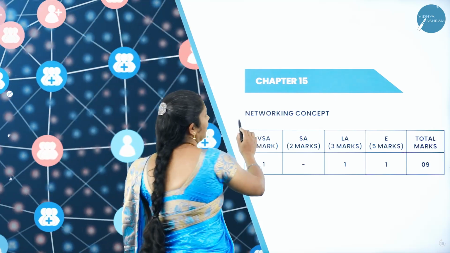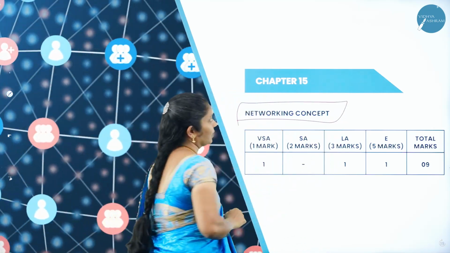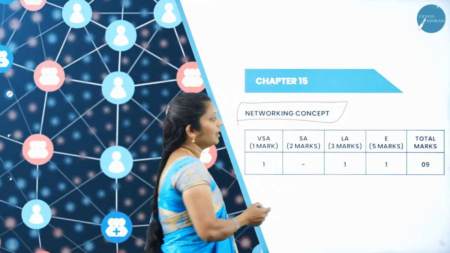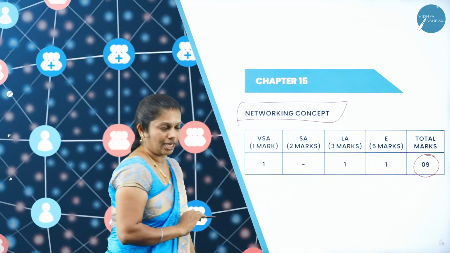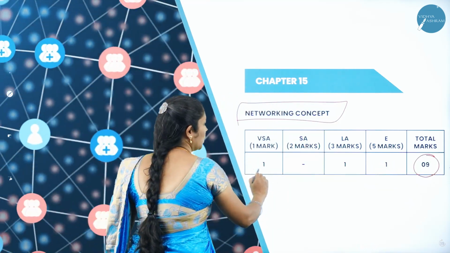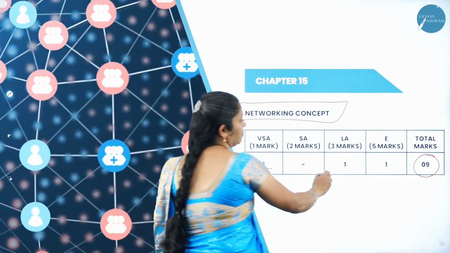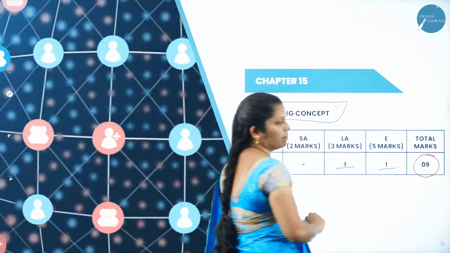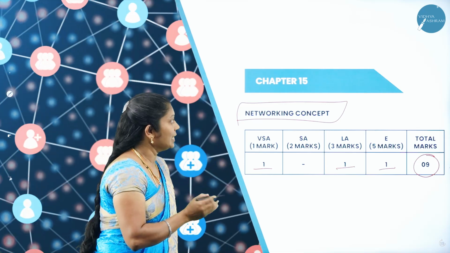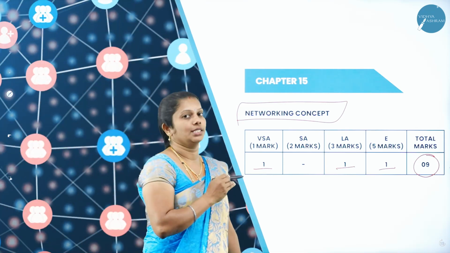Whereas the next one is the networking concept. This is the 15th chapter. Here, the total weightage is 9 marks in the annual exam. Out of 9 marks, there is one 1-mark question, one 3-mark question, as well as one 5-mark question. Totally 9 marks weightage on this chapter.